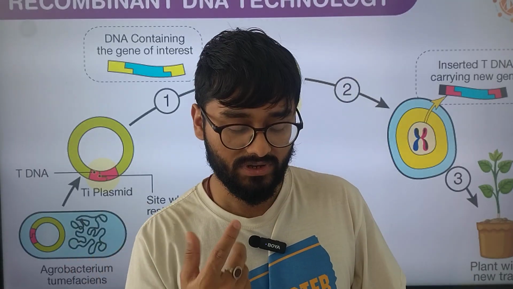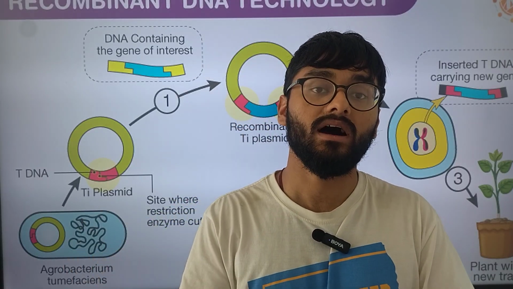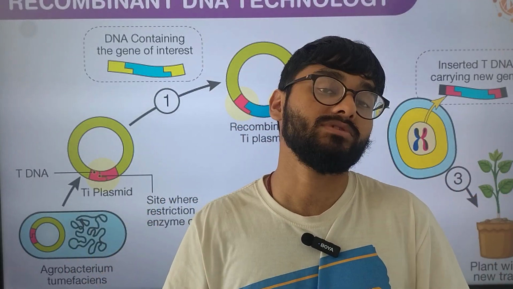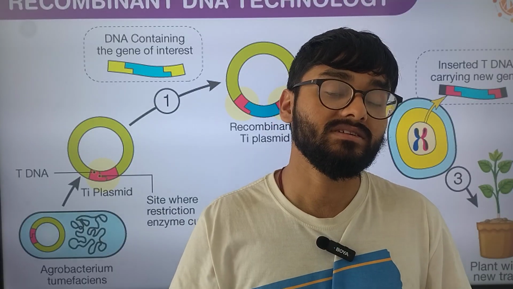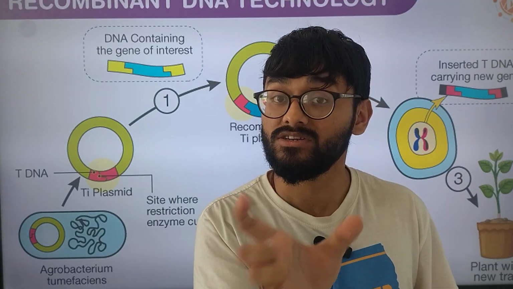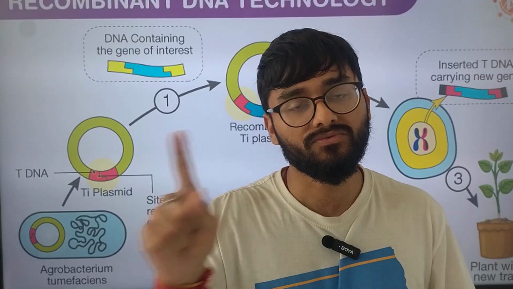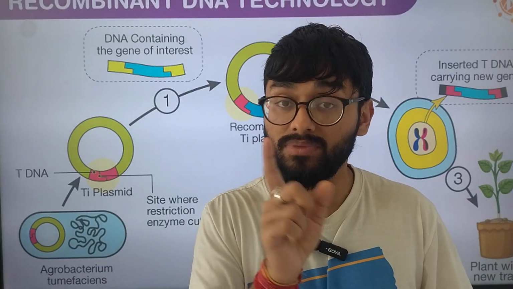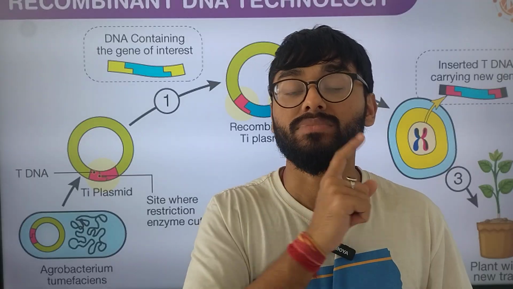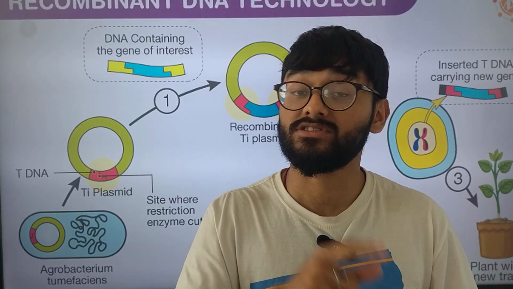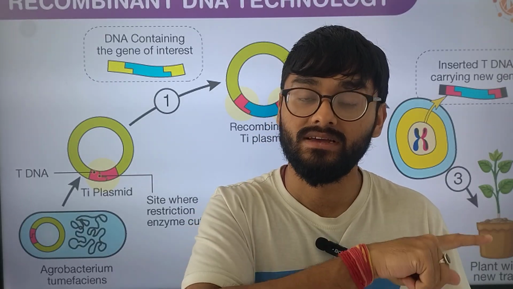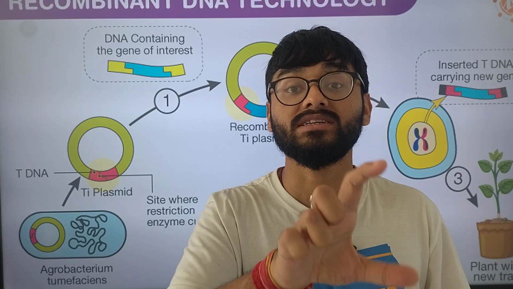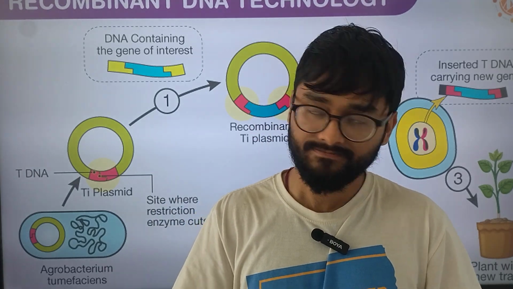So if the question comes, how come only these plasmids are chosen for this integration? Because of this particular sequence. It is different for every different plasmid, but this is a self-replicating sequence. It is not dependent on something or the other, okay. That is why it is an autonomous body, okay.